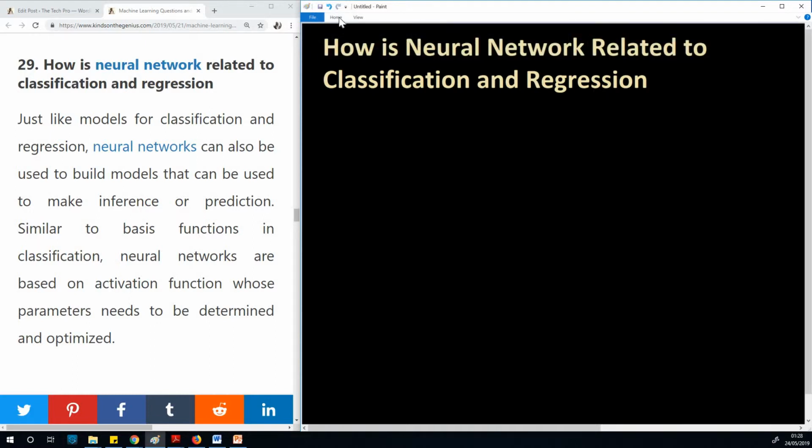So let's start first with regression. Actually, I'll take regression and classification to be the same.